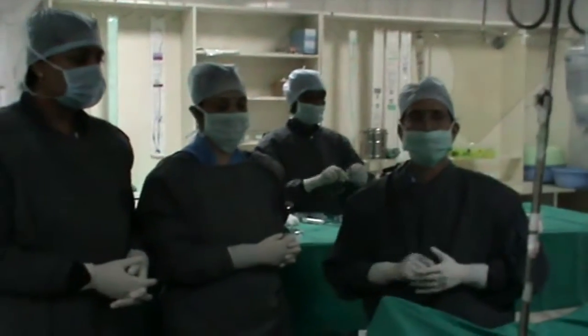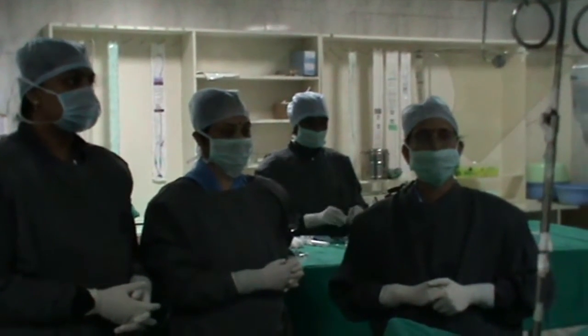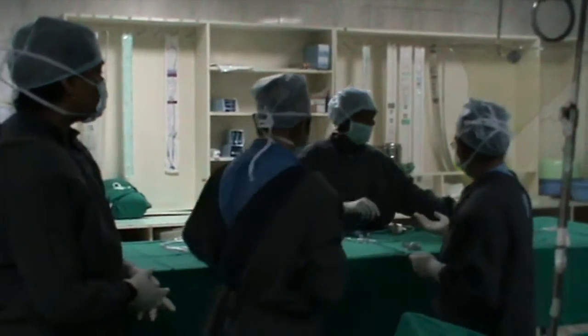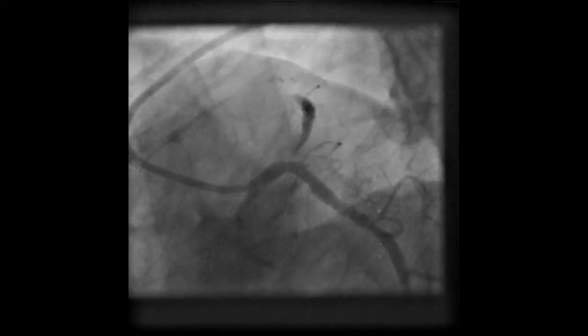As the patient has a distal left main disease also, we decided to take the Judkins left of 3.5 curve. Sister, please can I have the 3.5 Judkins? Thank you.